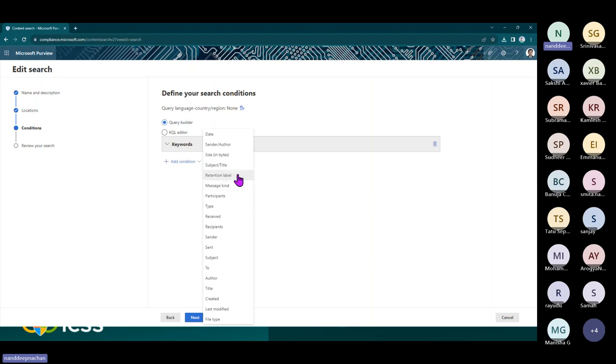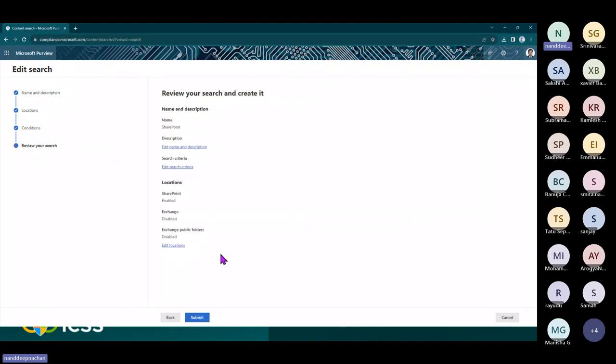For example, if you want to specifically find the sites or documents which have a specific retention label associated with them, or a title, or the person who created them, in that case you can simply use this keyword. This is just the place wherein you will be able to define your search condition.